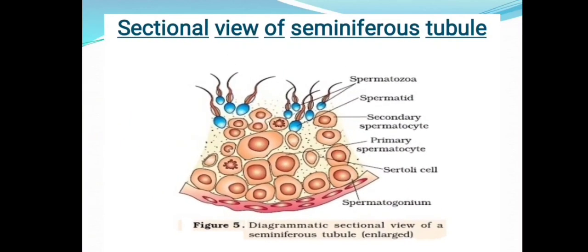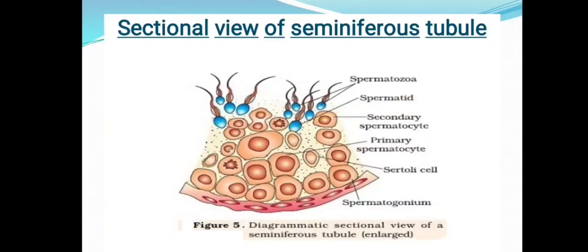So let us move on to the sectional view of the seminiferous tubule. You can see the diagrammatic sectional view here. Here are the spermatogonial cells, which undergo mitotic division to form additional spermatogonial cells. A few of these spermatogonial cells enter the further phases of spermatogenesis, grow in size, and form the primary spermatocytes. These divide to form the secondary spermatocytes, which enter the second meiotic division to form the spermatid. Here you can see the spermatid.